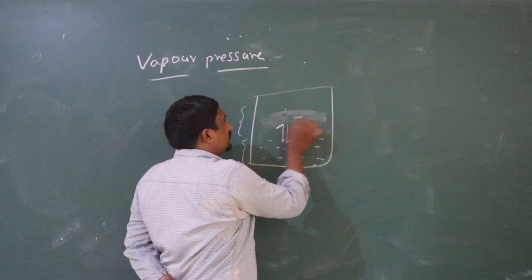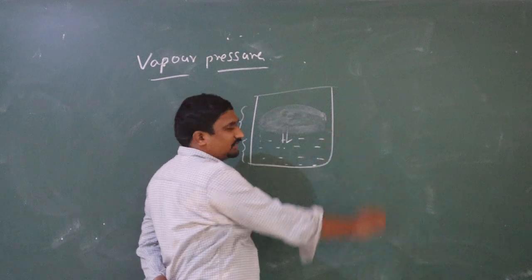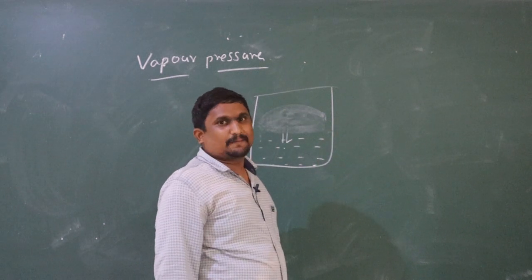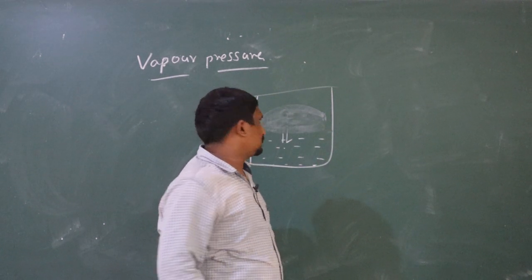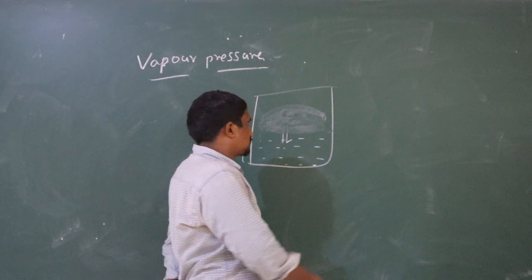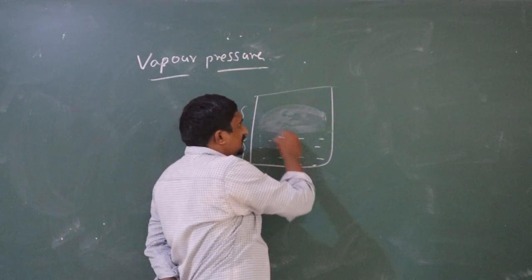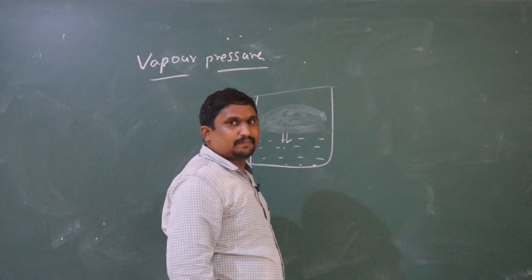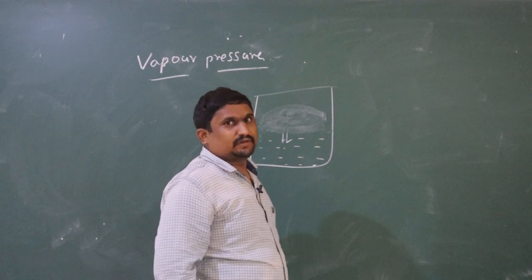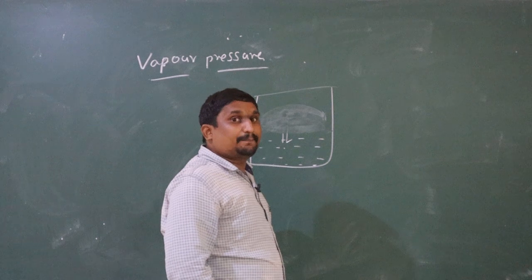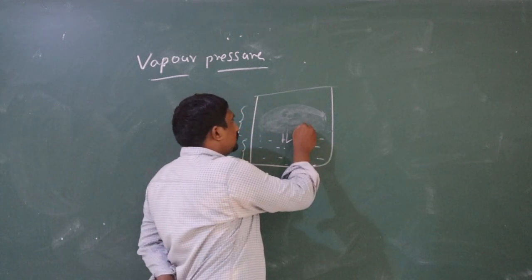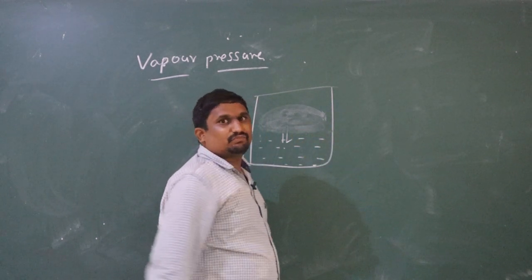After the formation of equilibrium, what do you mean by vapor pressure? Vapor pressure means nothing but the pressure exerted by vapors of a liquid when these vapors are in equilibrium with the liquid.